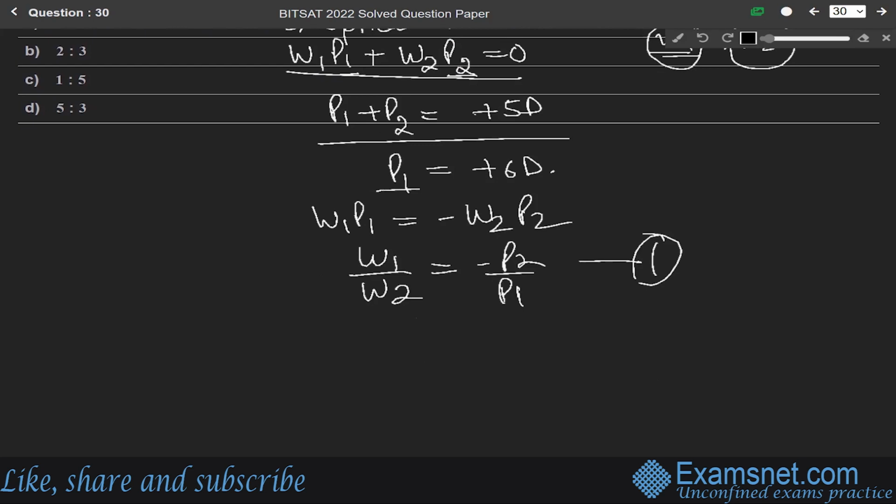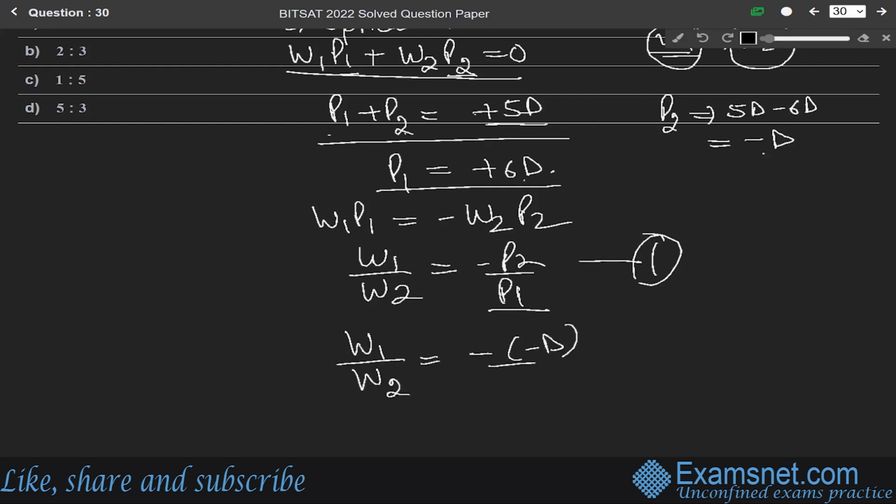Since P1 is plus 6D and P1 plus P2 equals plus 5D, P2 equals 5D minus 6D, so P2 will be equal to minus D. Putting these values in the equation, we get W1 over W2 equals minus of minus D over 6D. D cancels, so W1 over W2 equals 1 by 6.